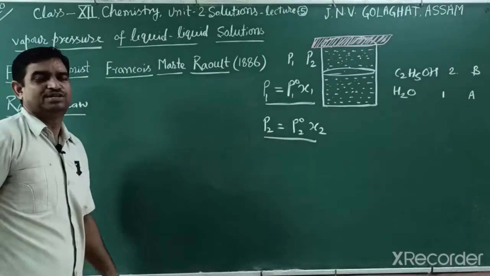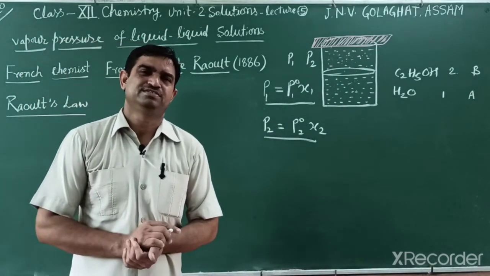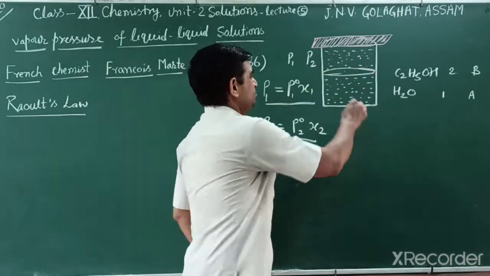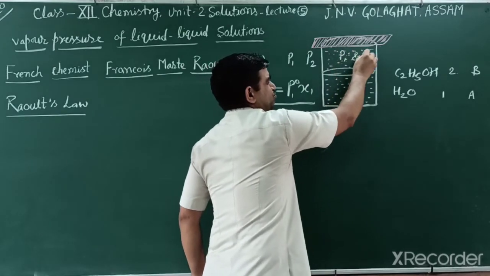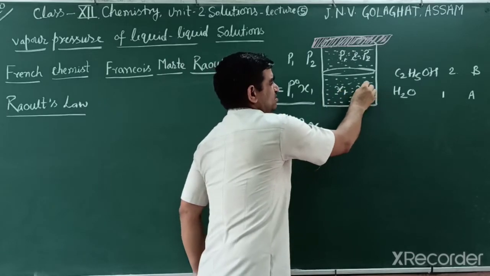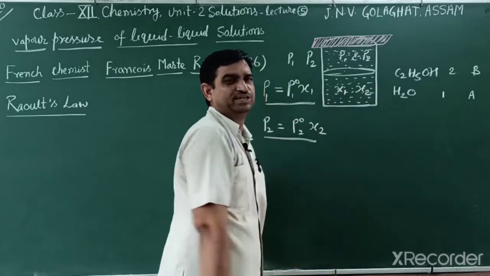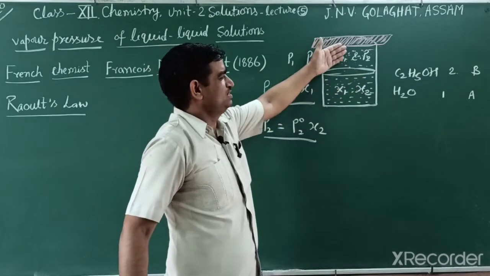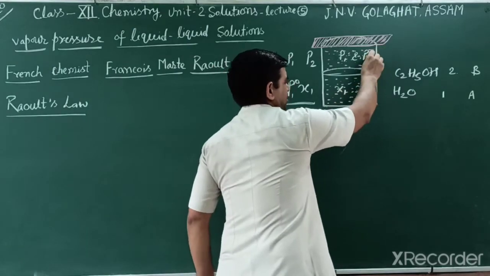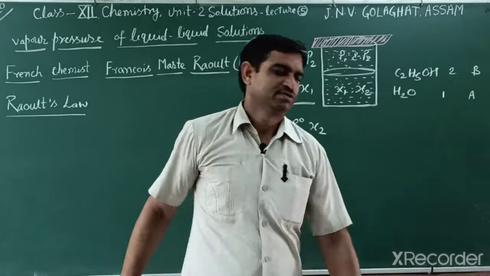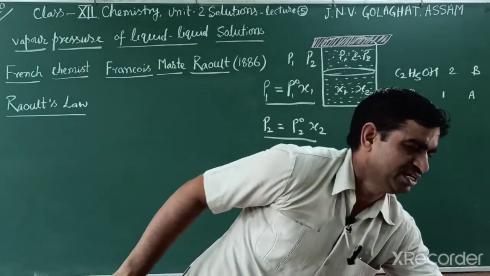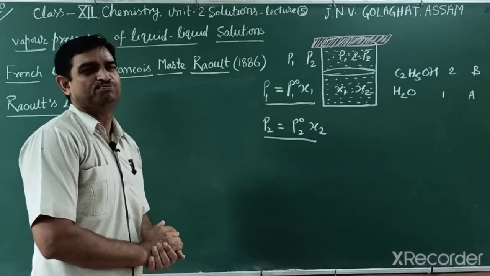So students, another law we already studied in 11th class: what is total pressure? We want to find out the total pressure because both P1 and P2, both partial pressures, are present due to the mole fractions of the first and second components. The more the component, the more the partial vapor pressure; the less the component, the less the partial vapor pressure. But what is the total vapor pressure above the container in a closed system? The total pressure we can identify by Dalton's law of partial pressure.